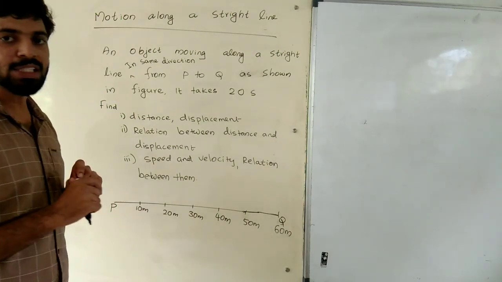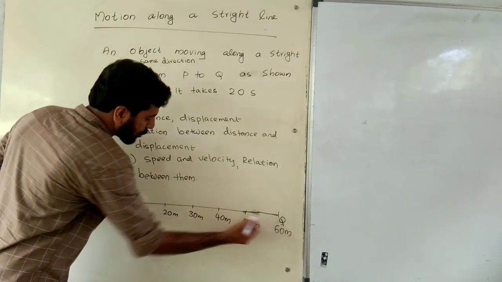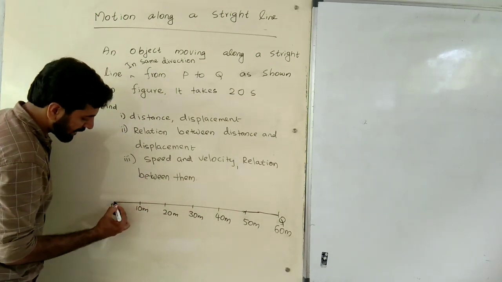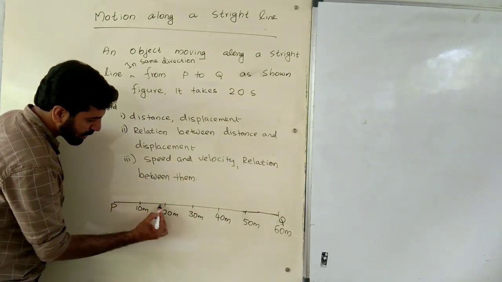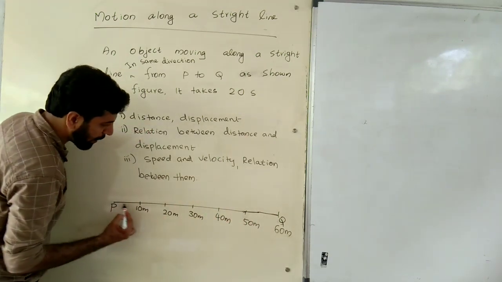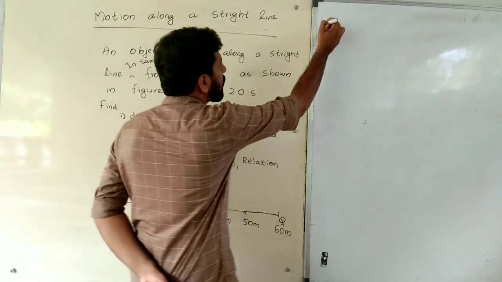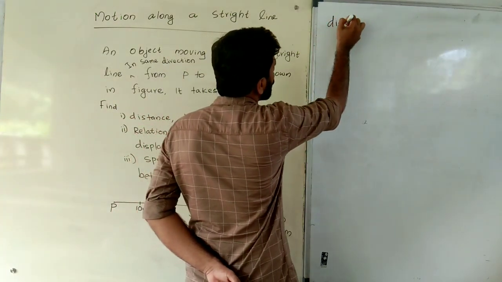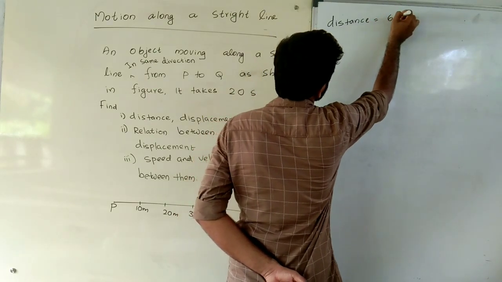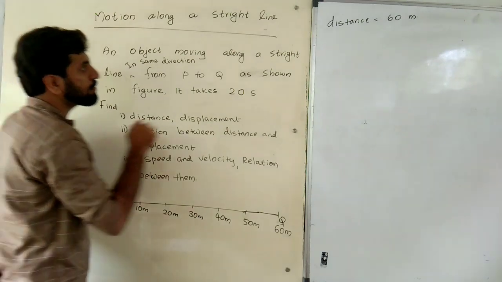First of all, distance and displacement. The object travels from P to Q in a straight path. Therefore, the distance is 10, 20, 30, 40, 50, 60. From P to Q, it covers 60 meters. Therefore, distance is equal to 60 meters.